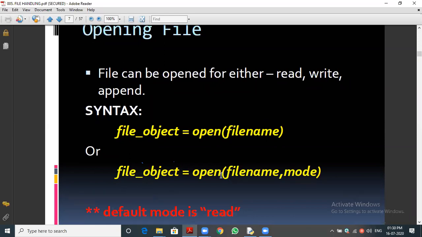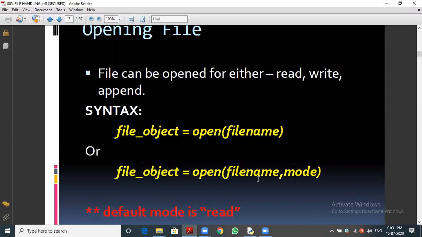Let me see the next part. Open is a function. It is a predefined function, defined in the Python standard library. The open function will do two things. First, it will open the file, as you can understand from the name itself. If the file is there, it opens it. If the file is not there, what will happen? It will create an empty file, then open it.